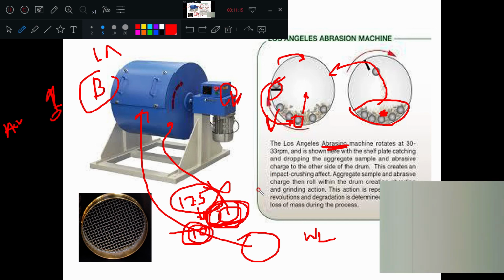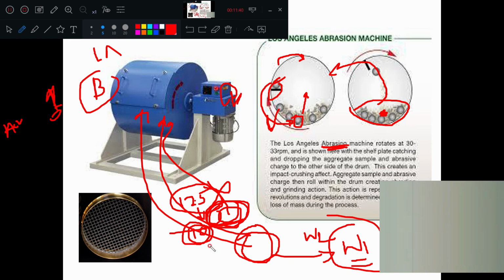But overall you should understand, the aggregate is selected, that sample is put here, and before putting you are going to take the weight, W1, that is very important. The original dry weight of the aggregate sample. Before this crushing or rotation, before putting itself, you are going to measure the aggregate weight. So that is your original weight, W1.